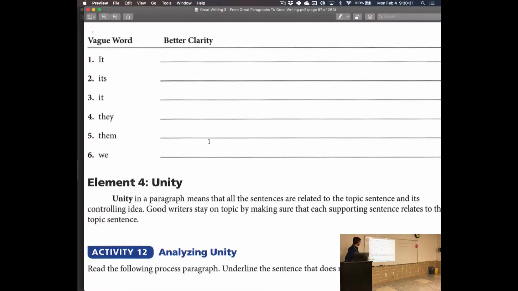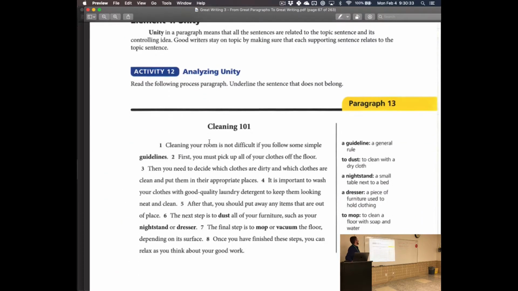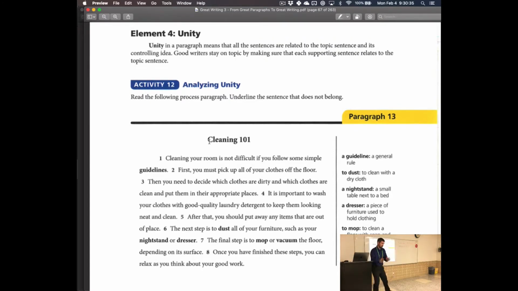Okay, so here we go. We're going to skip this little spot. And we're on time. Good, okay. Moving on to unity, right? What is unity? Unity is actually very simple. We don't need to spend a lot of time on this, because we've also talked about it a little bit already. The idea of unity is everything in one paragraph talks about one thing.